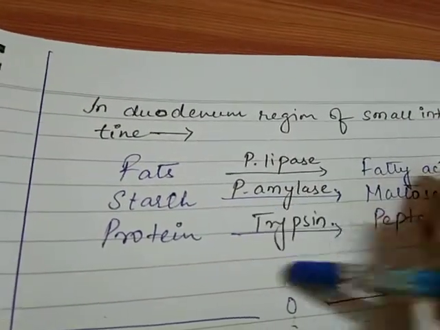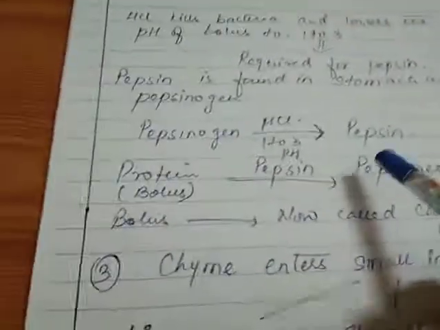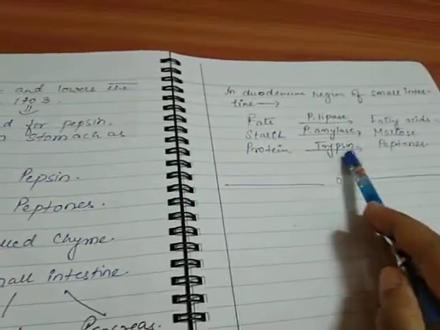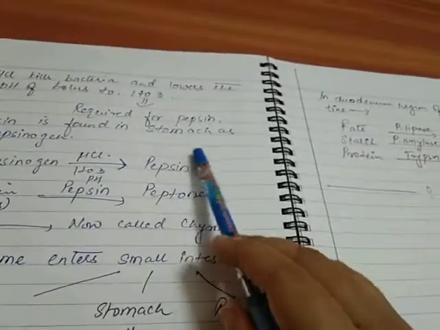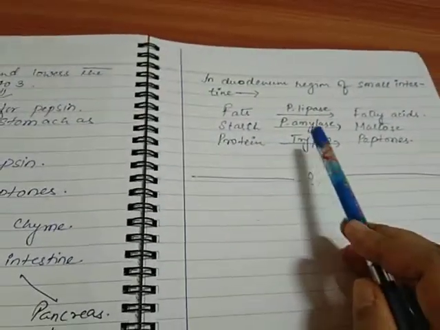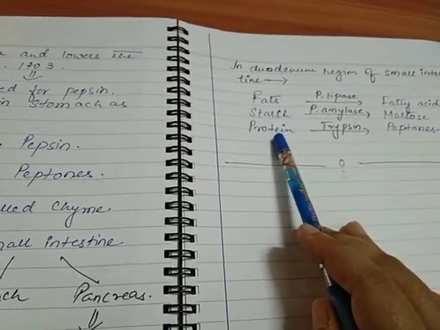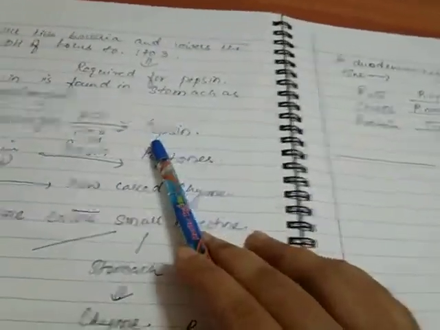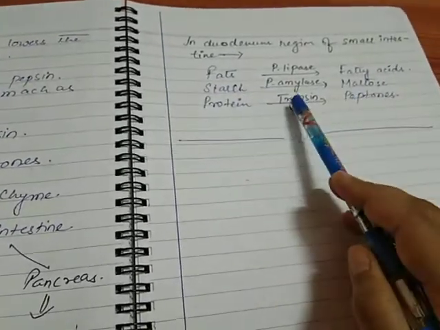Then finally we have the trypsin. Pepsin, trypsin. Here you can see pepsin, trypsin. So "sin", this is the common thing. Okay. So always remember the enzymes which have "sin" at the end of their name, those enzymes act upon the protein. So if any protein is left after the digestion process in the stomach, that protein is converted to peptones by the trypsin.